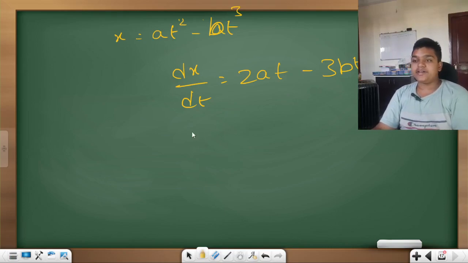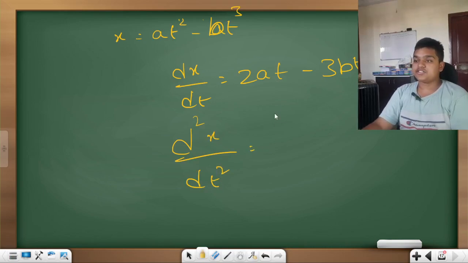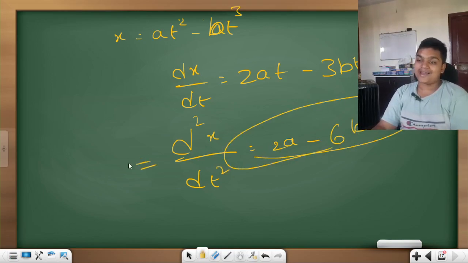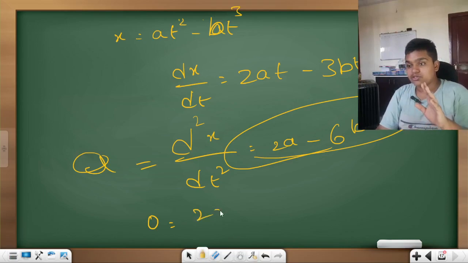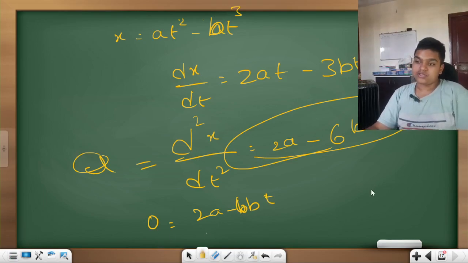This gives you acceleration. They have given in the question that acceleration will be 0. So equate this to 0, and you will get the time. Find this t.